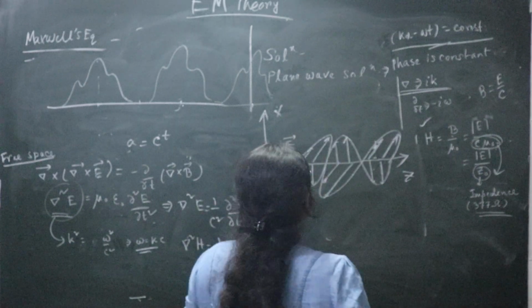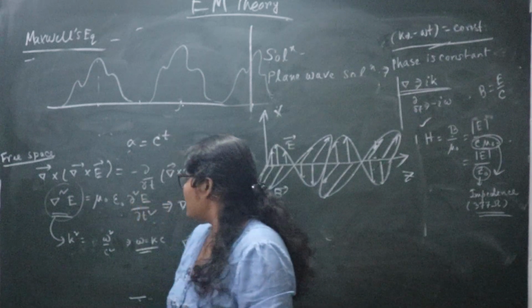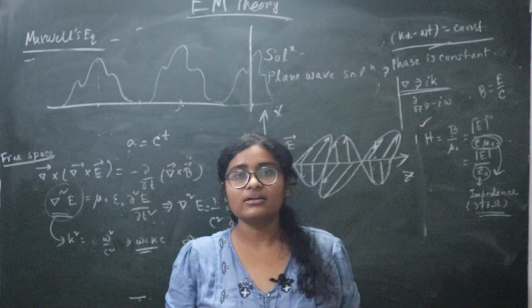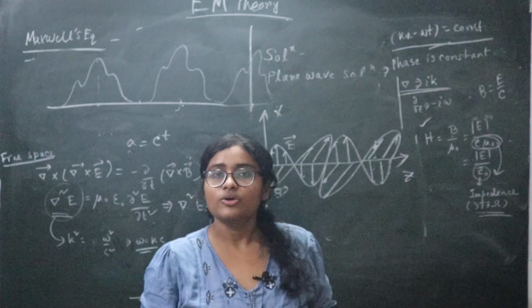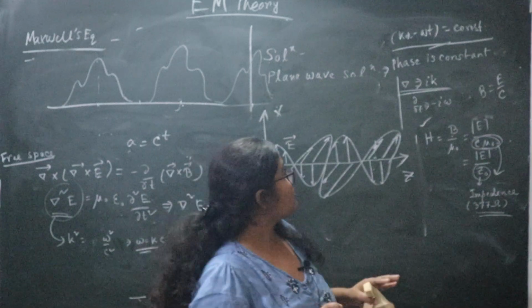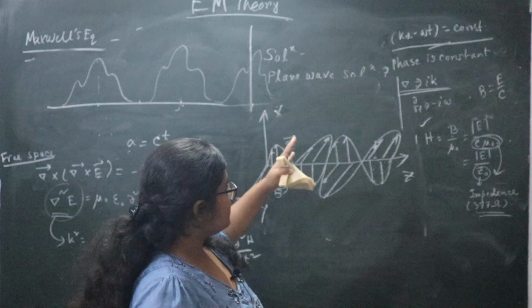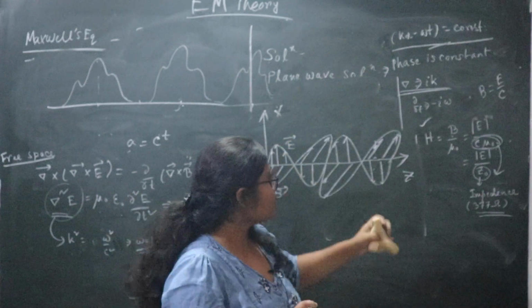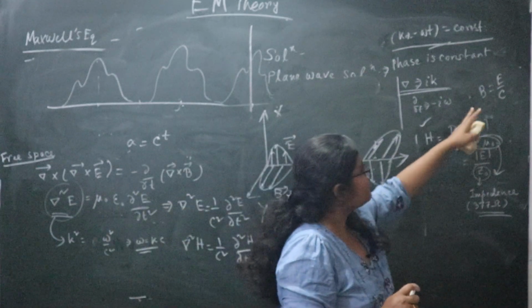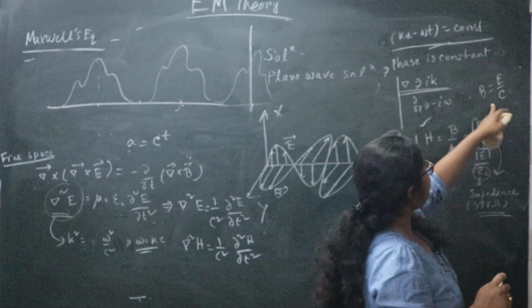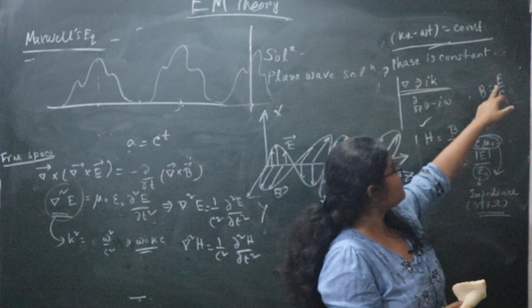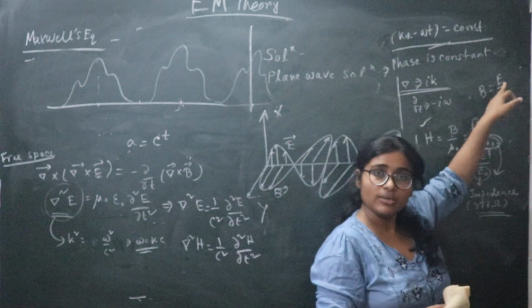Now I will tell you in the next lecture how much electric field or how much magnetic field we have to consider whenever we are talking about an EM wave. We know that the magnetic field is much lower in magnitude than the electric field, because B equals E by c.